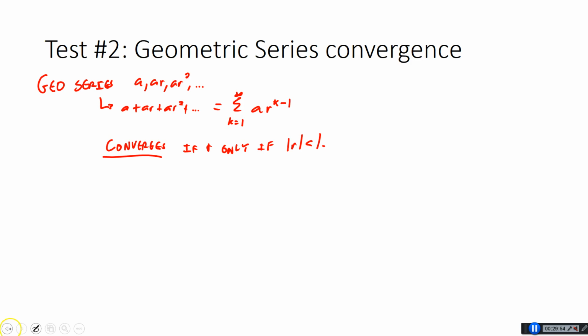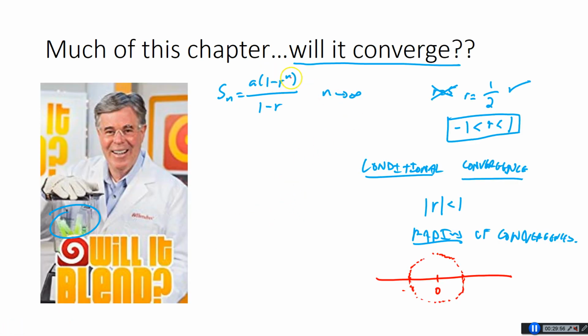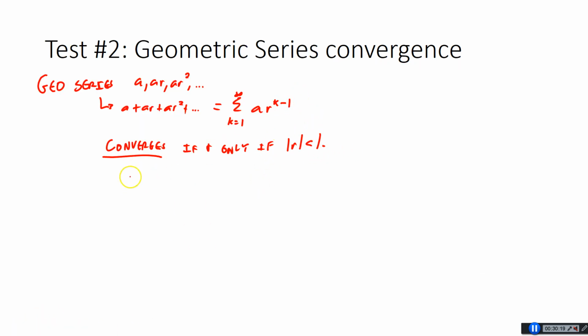Now here's the cool thing. If you look at this guy, as n gets bigger and bigger, what's going to happen to r to the n if it's between -1 and 1? Well, that's going to turn into 0. So we can actually go beyond and say not only will it converge, we can say what it converges to. If that turns into 0, we just have A times 1 on the top. So it's going to be A over 1 minus r. So we can not only say that it's going to converge, but it converges to A over 1 minus r.